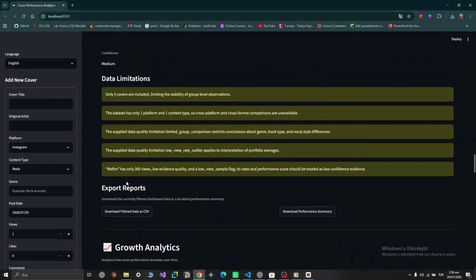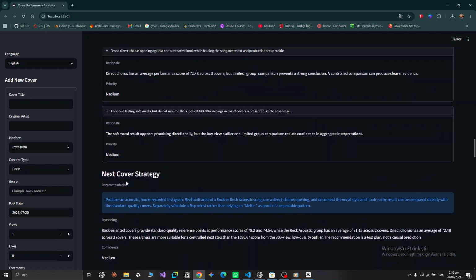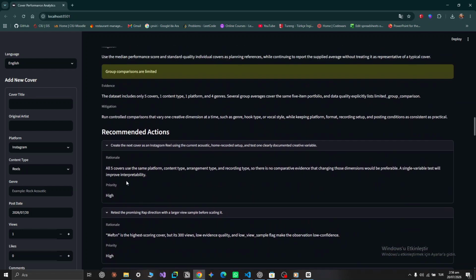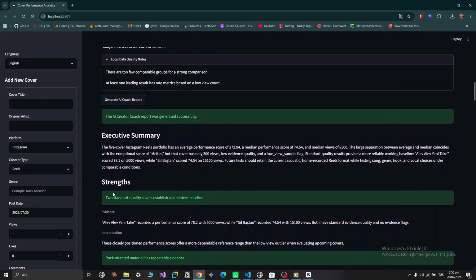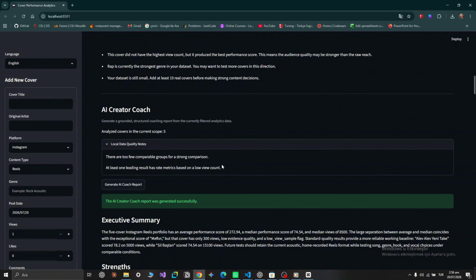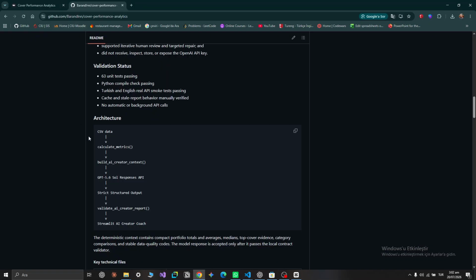Small data sets can be misleading. In this demo, one cover has an extremely high performance score, but it is based on only 300 views. Instead of hiding that result, the system marks it as low confidence evidence and adds a low view sample warning.